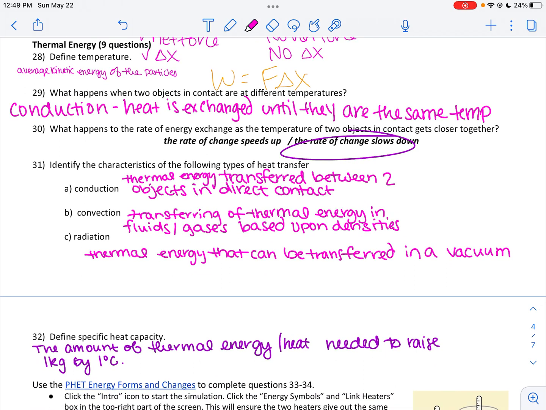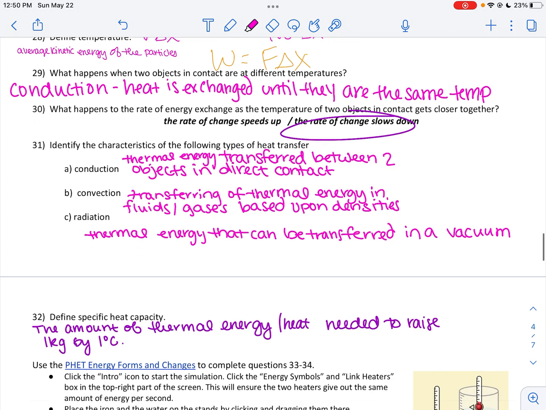As you started going through that, we said heat is exchanged when two objects are in contact. If they're in contact and they're different temperatures, then we'll have heat constantly being transferred till eventually they reach the same temperature. We had conduction, convection, radiation as our three modes of energy transfer. Remember, radiation was the only one that could happen out in space. Convection was with our fluids and gases based upon density differences. So hot things rise because they are less dense. Cold things fall because they are more dense. And then conduction was the direct contact between two objects.